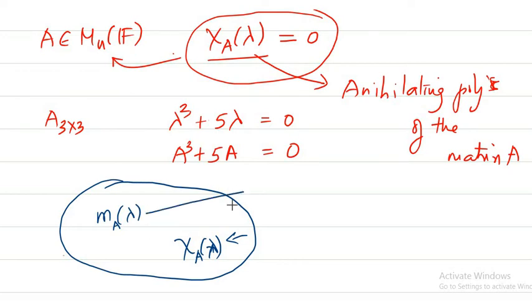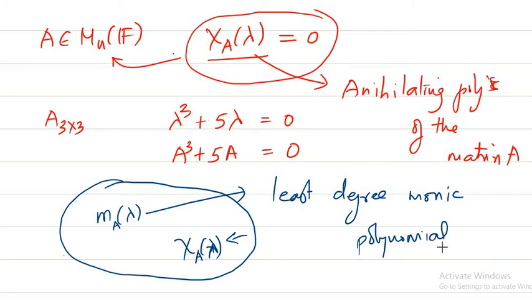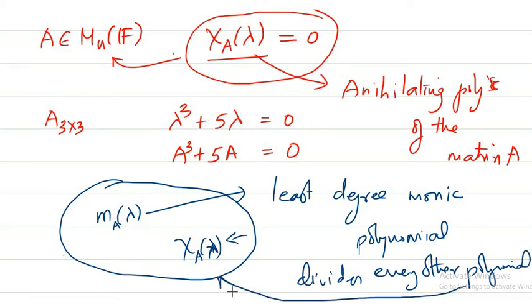The speciality of this particular polynomial is that it is the least degree monic polynomial which divides every other polynomial in this set, that is, the annihilating polynomials of A. That is the specialty about this particular monic polynomial.